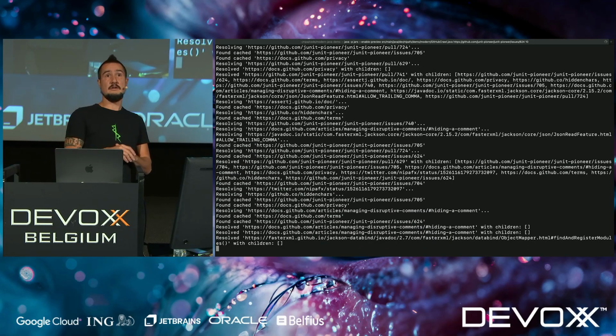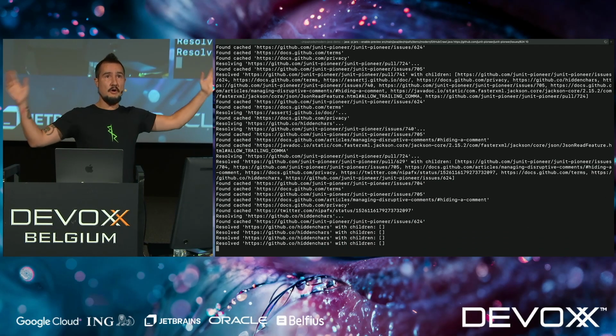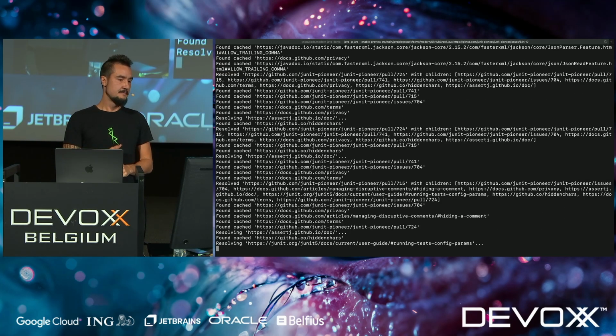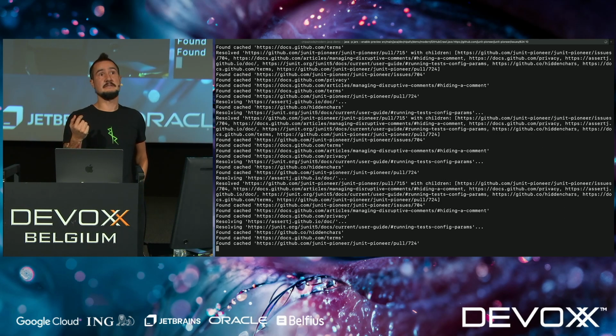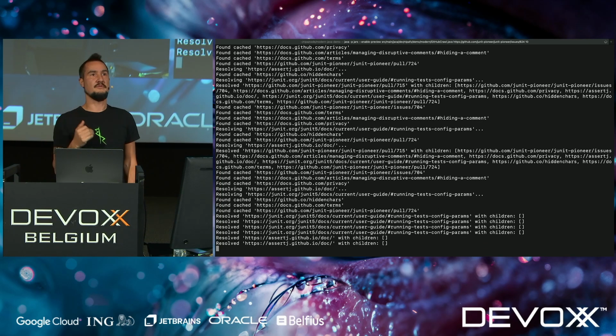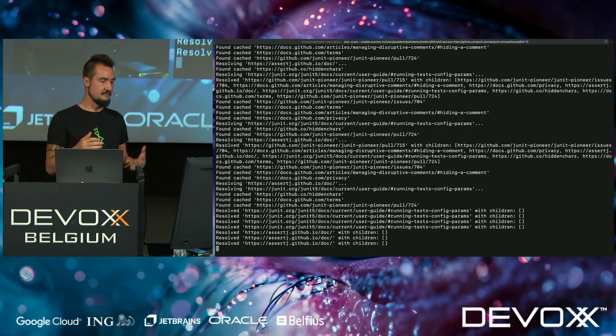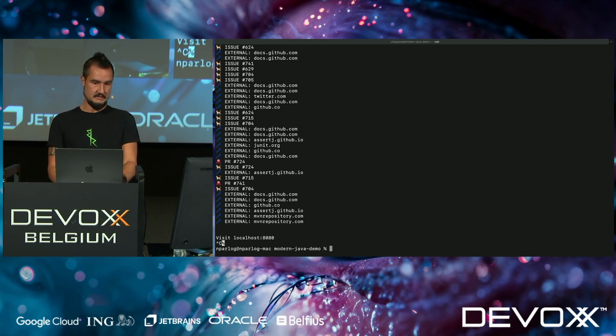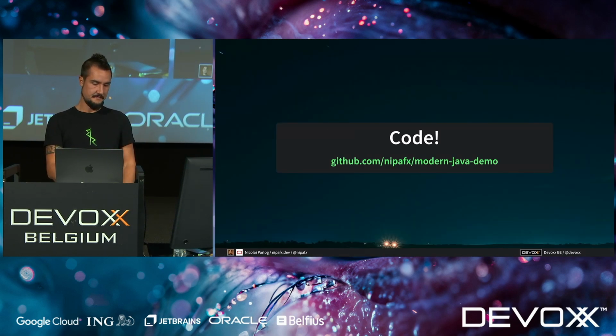So that means it did all the things, right? It compiled it in memory, it found all the classes that were needed, it found the dependency, it did everything right, it runs the code in memory, from memory. And that means it will be much easier to, as I said, experiment or teach outside of an IDE, without a build tool even, if you're just doing simple things. Okay, that's all that.